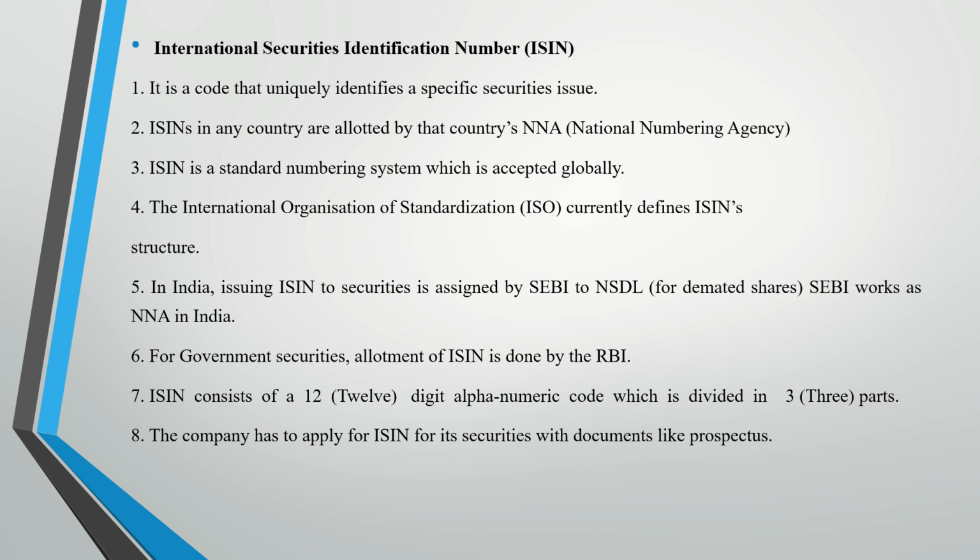This ISIN consists of a 12-digit alphanumeric code which is divided into 3 parts, and the company has to apply for ISIN for its securities with documents like the prospectus. So this ISIN includes mainly 12 digits, and these 12 digits include an alphanumeric code. Means इस 12 digit number में alphabets भी रहते हैं as well as numbers. Whenever the company applies for this ISIN, it has to submit all the important documents and take the ISIN code from the proper authority.